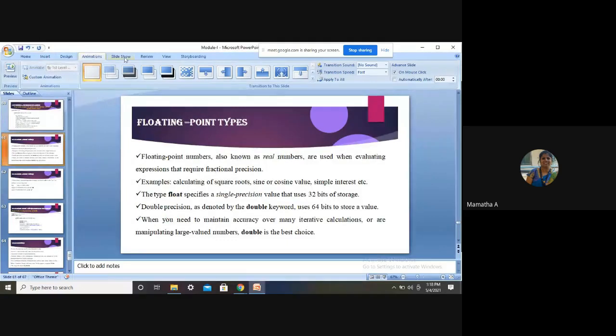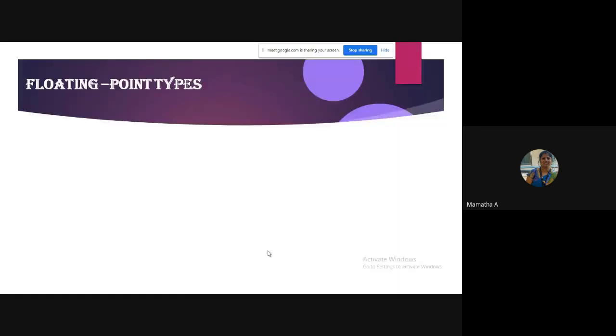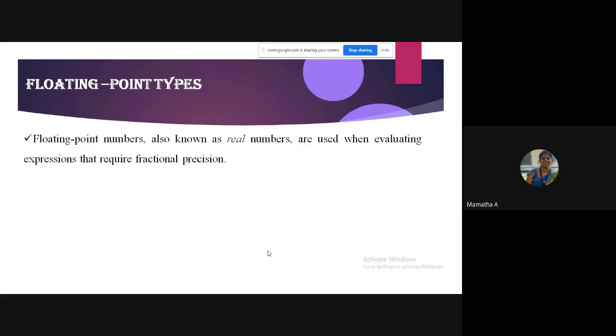We have floating point numbers, which are again 4 bytes and 8 bytes. As I told you, they are real numbers. They are not integers. They are real numbers wherein we have a fractional part also. So wherever I want expressions giving me a fractional part, I should use floating point numbers, not integers. Examples are calculating square roots, sine value, cosine value, simple interest, anything where I need real numbers with a fractional part.